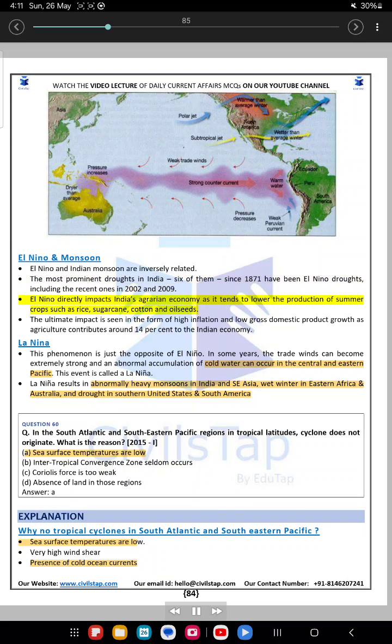El Niño directly impacts India's agrarian economy, as it tends to lower the production of summer crops such as rice, sugarcane, cotton and oilseeds. The ultimate impact is seen in the form of high inflation and low gross domestic product growth, as agriculture contributes around 14% to the Indian economy.